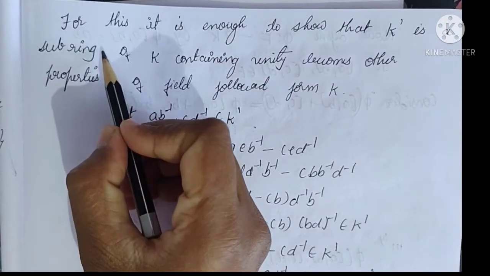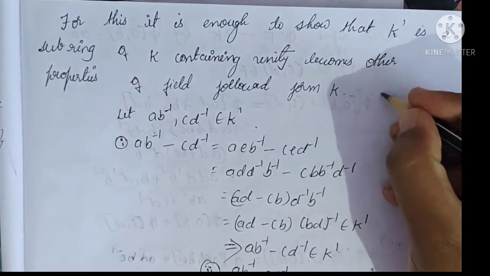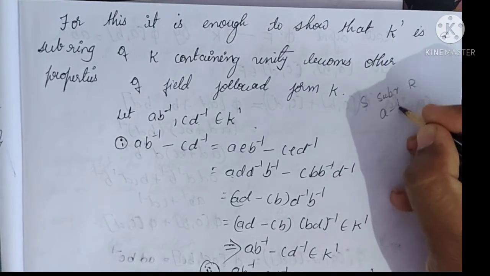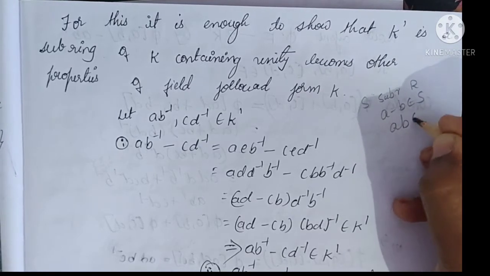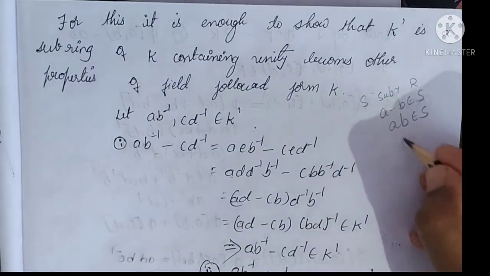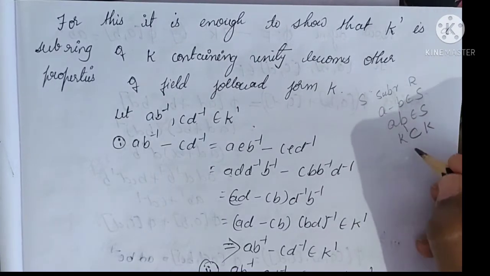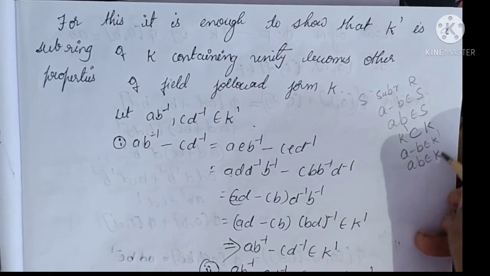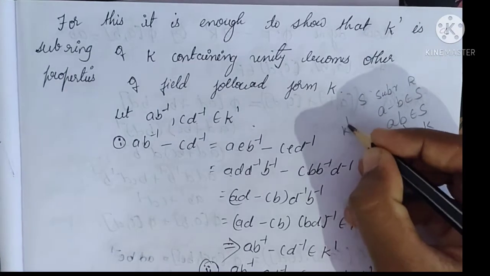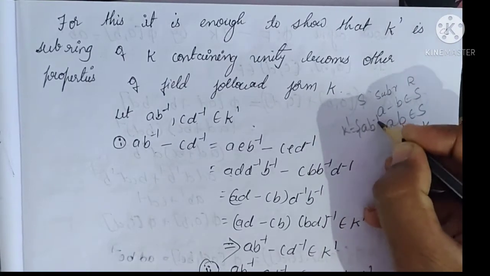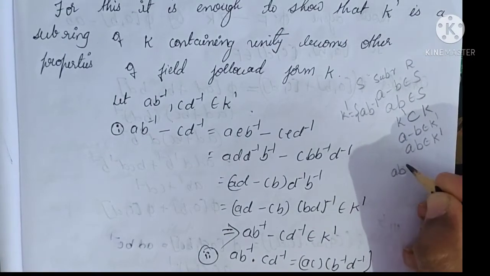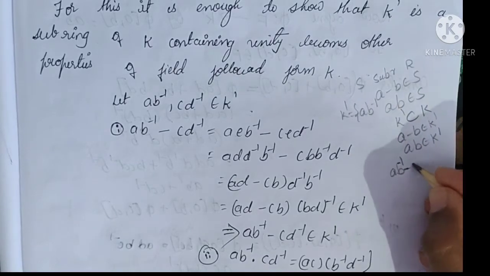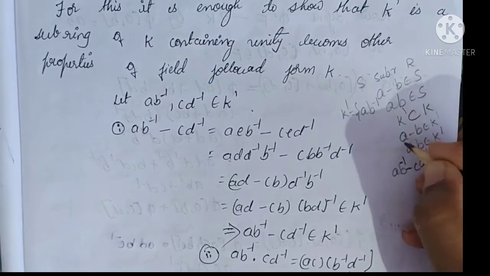To verify that K dash is a subfield of K, you have to consider the subring condition. If S is a subring of R, there exist two conditions: a minus b belongs to S and a into b belongs to S. Same as that, to verify K dash is a subfield of K, you have to verify a minus b belongs to K dash and a into b belongs to K dash. K dash elements are of the form a into b inverse, so here we have to prove that a into b inverse minus c into d inverse belongs to K dash, that is the a minus b condition.